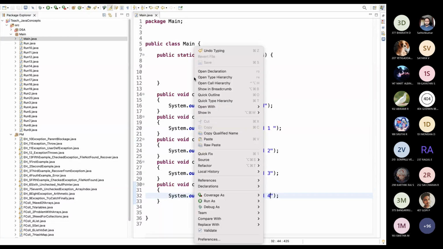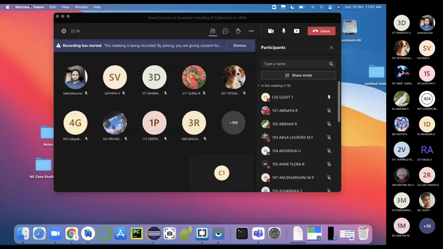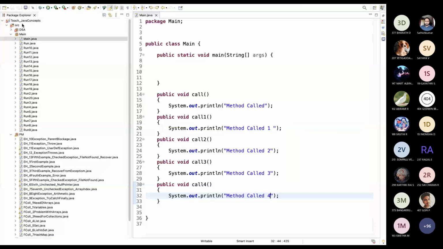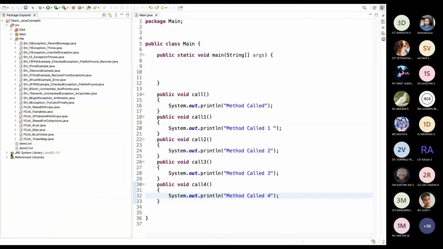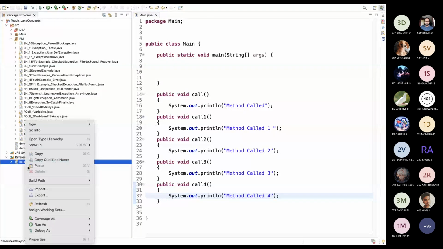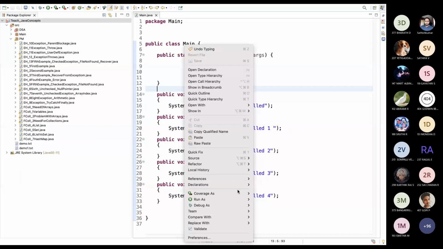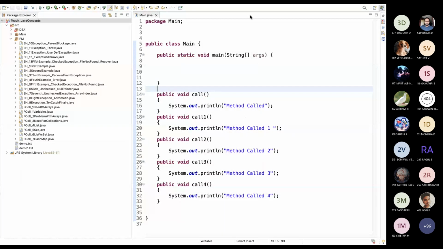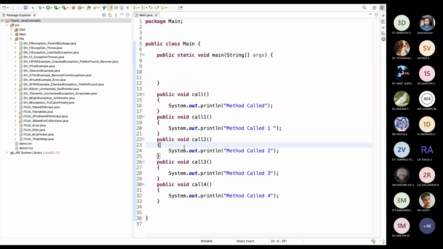We have 4 methods, but nothing will be executed if I run this program. So you cannot expect anything from the console because we never called any method.